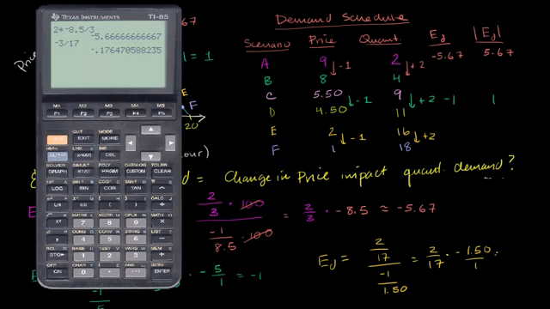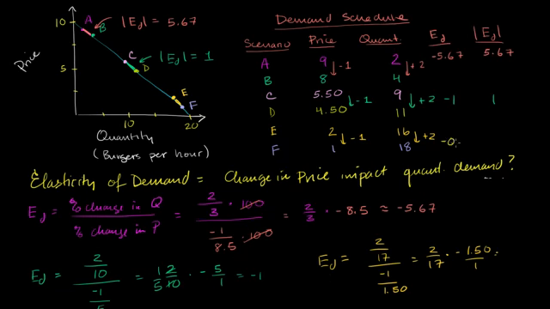So here it is: -0.18, and its absolute value is 0.18. So the elasticity of demand over here is 0.18. And I'll leave you there, and in the next video, we'll think about these results a little bit.